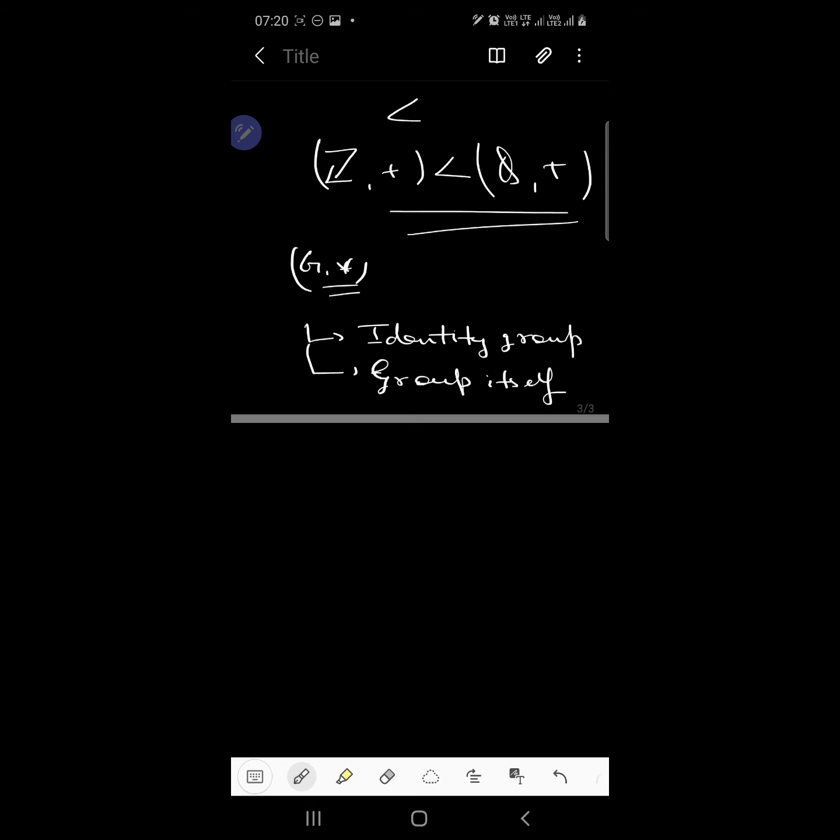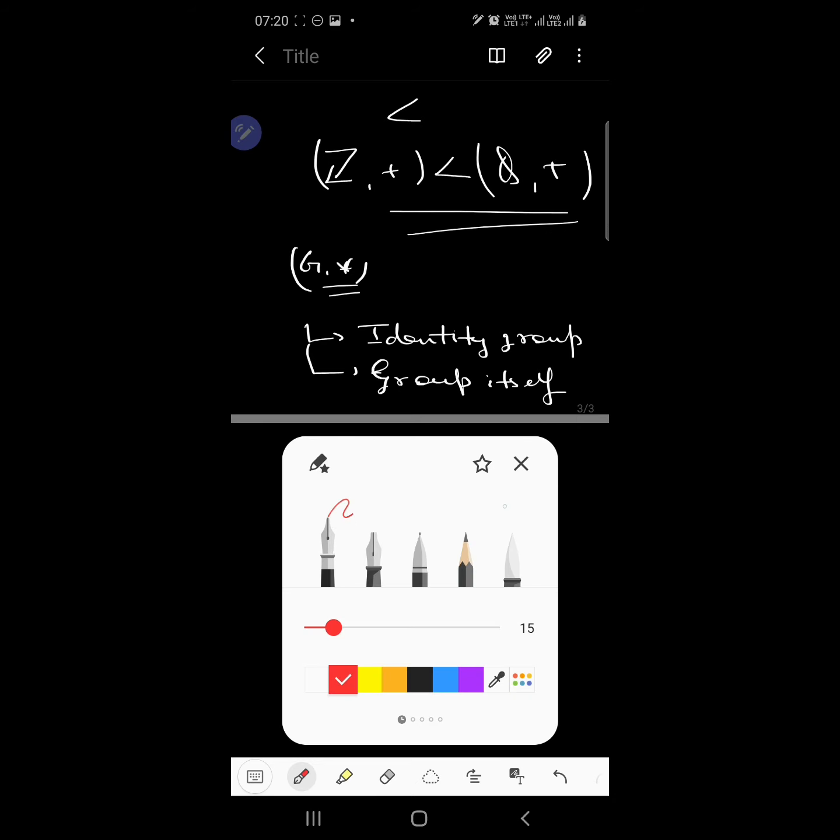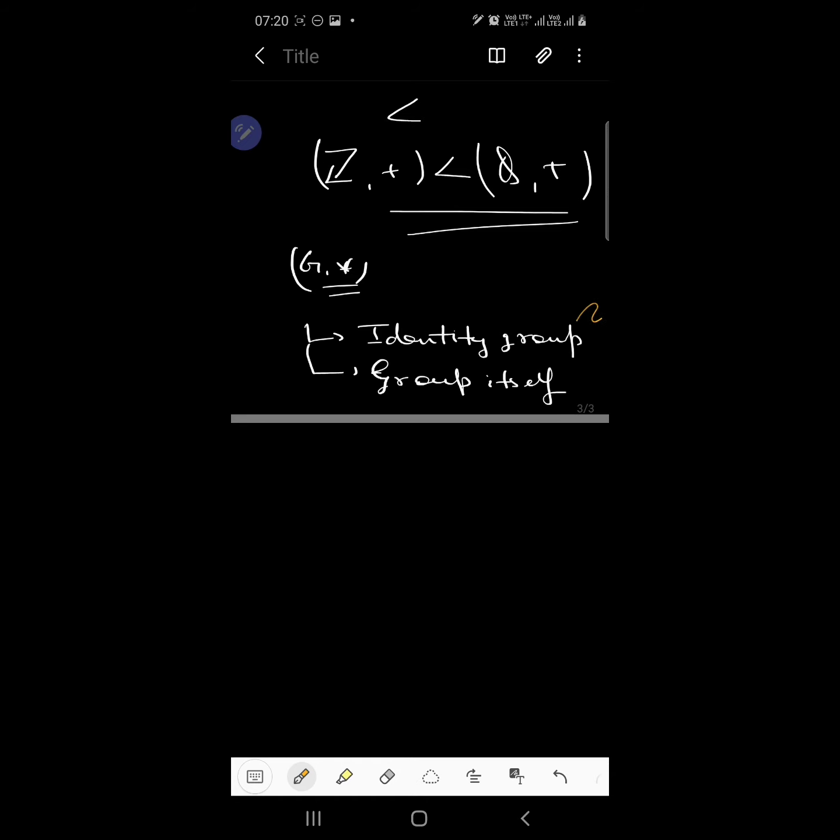You're getting my point? In a group G we will have at least two subgroups. These two subgroups are called trivial subgroups, or improper subgroups. Understood?